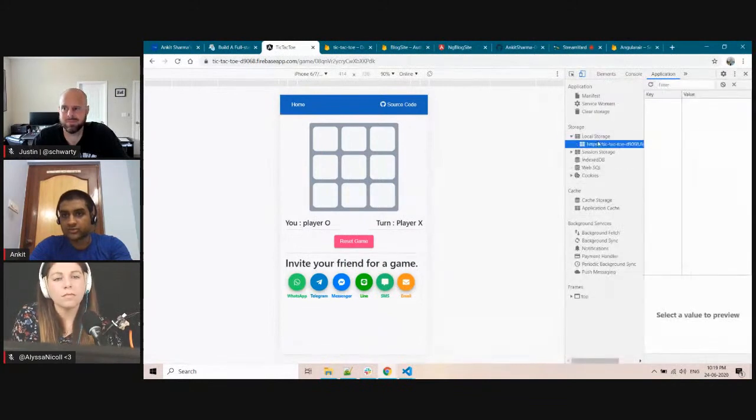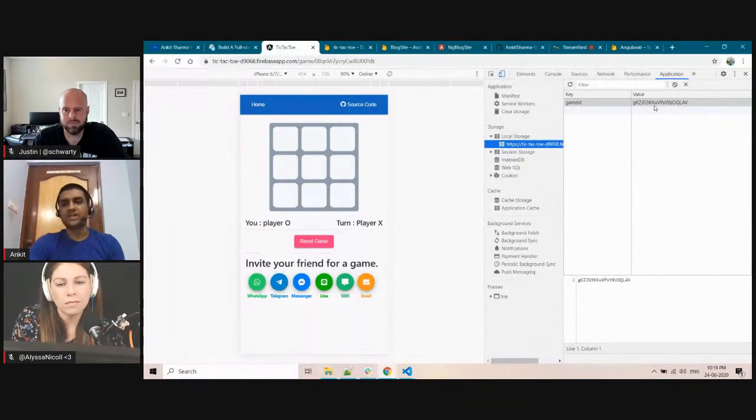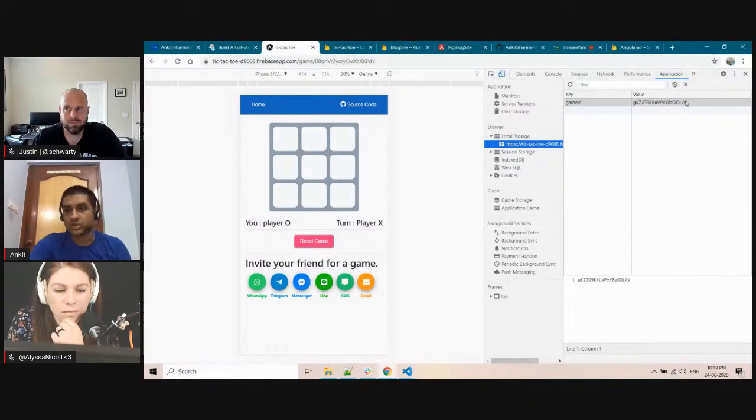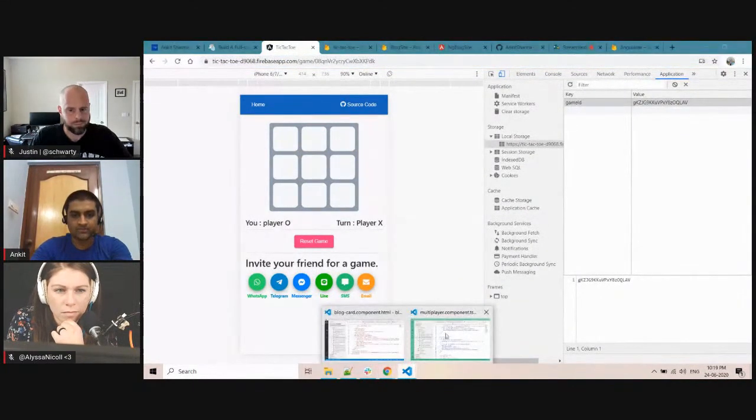In local storage, if you go, you can see the game ID is stored. So I am matching if the data stored in local storage is the same as the URL. If this is the same as the URL, then it is your board. You are the owner of that board. Else it is someone else's board. That's how I am determining the player. So let's go into the code. I will show you.